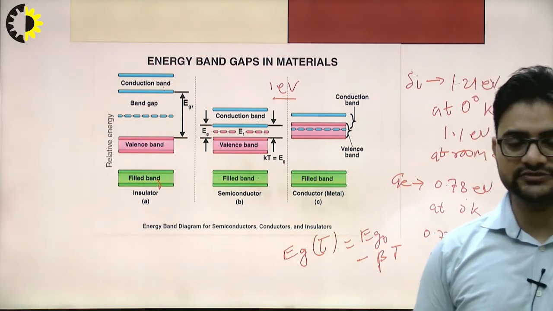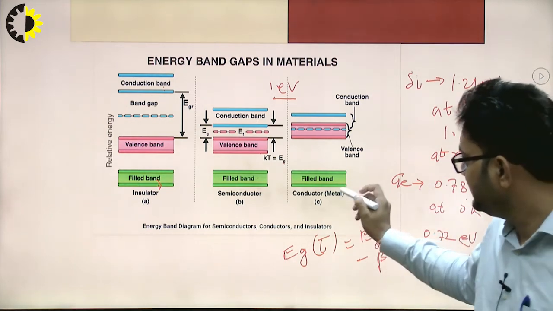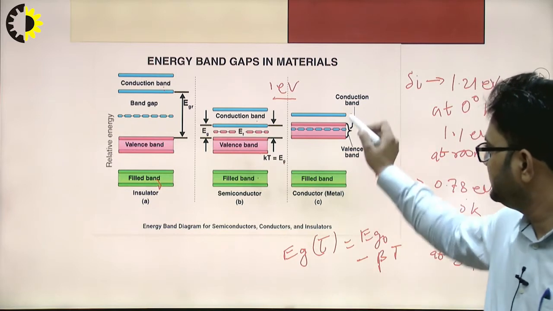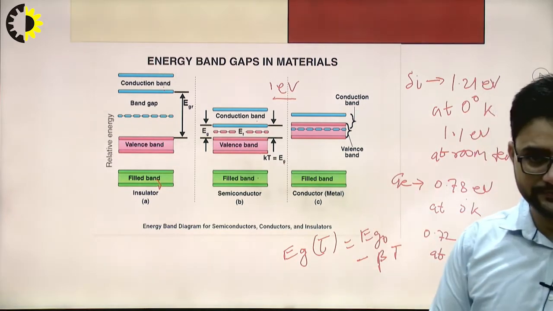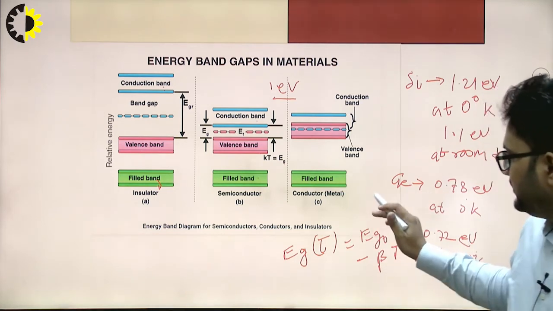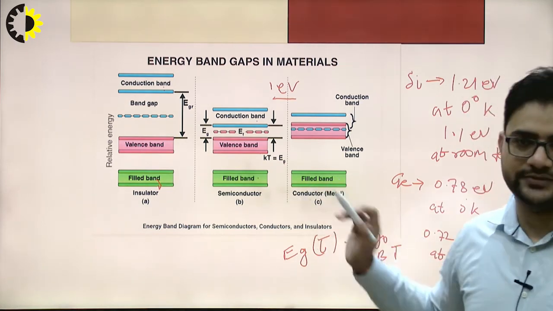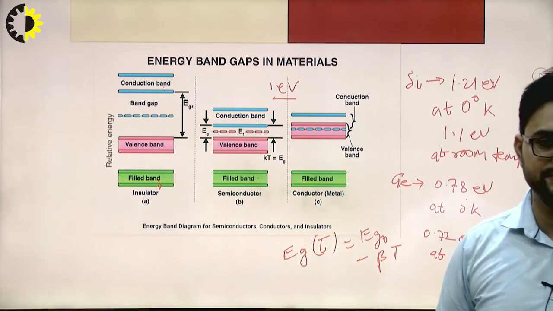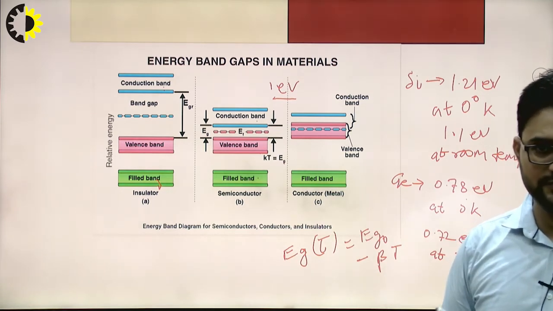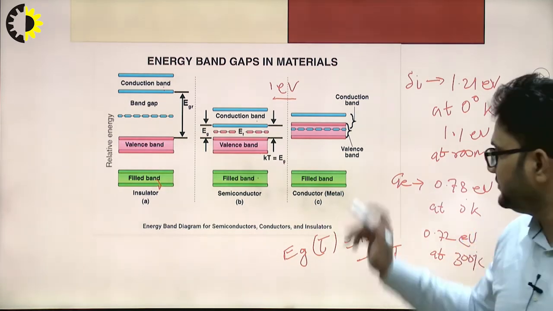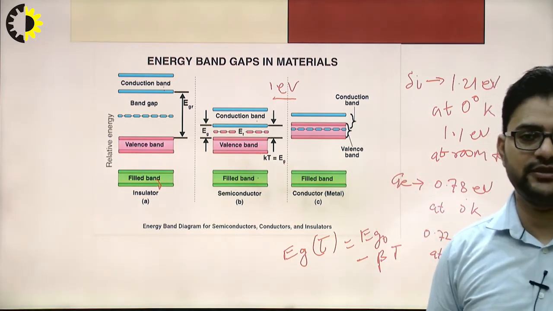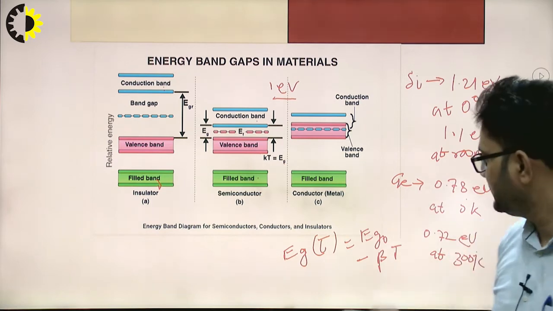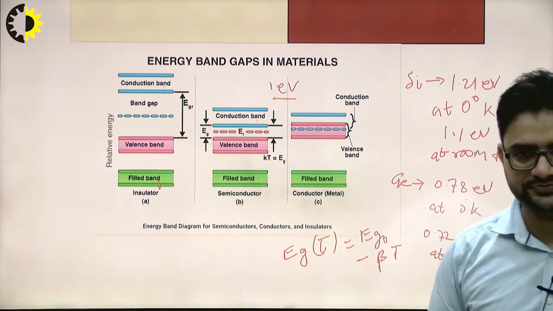That's why they don't require any extra energy for the electron to move from the valence band to the conduction band.